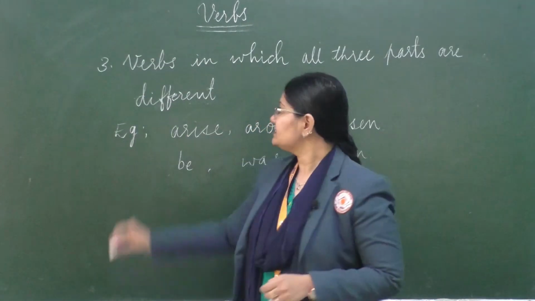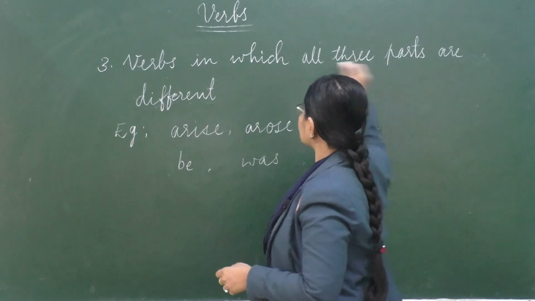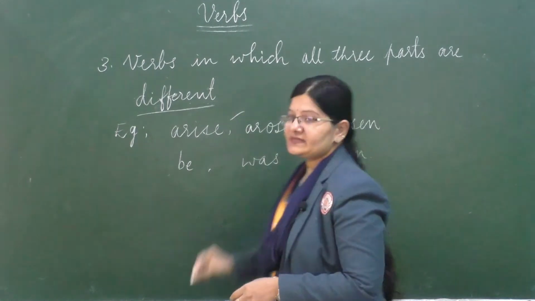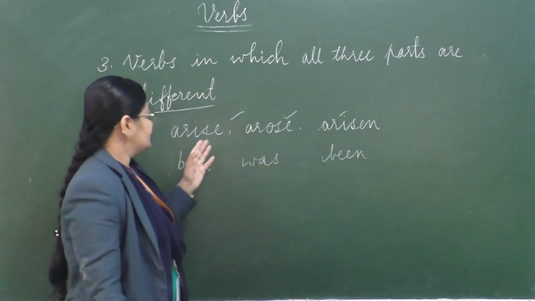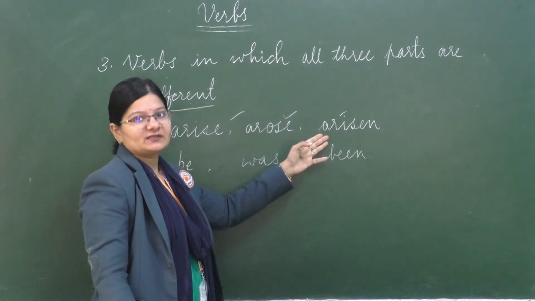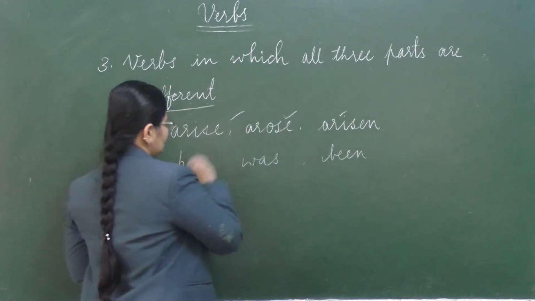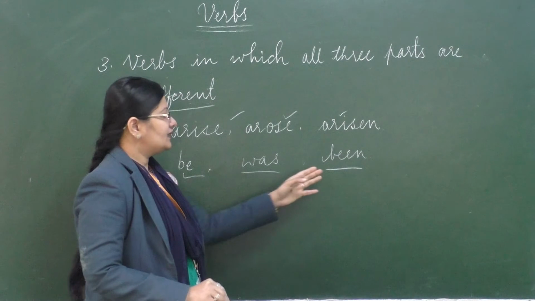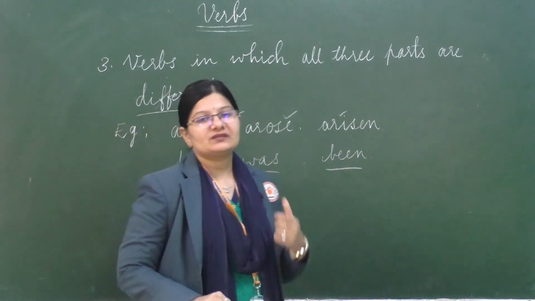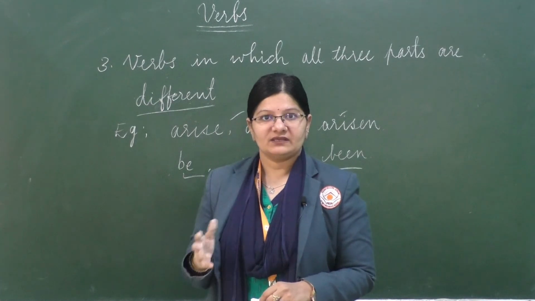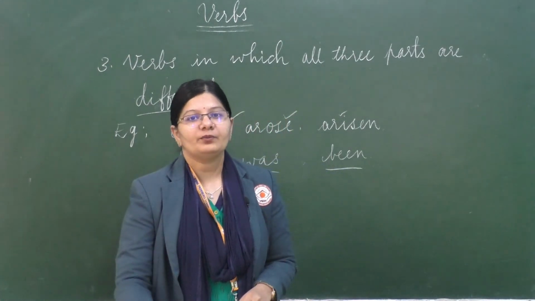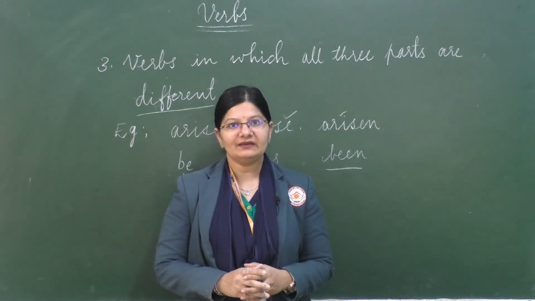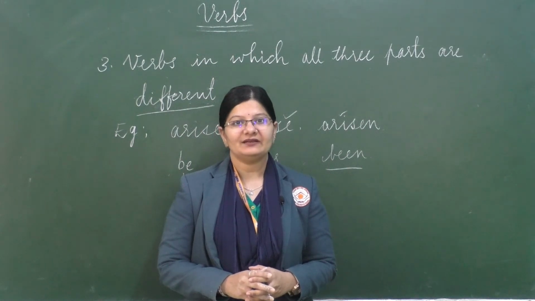Students, the third one is verbs in which all three parts are different. For example, arise, arose, arisen. If you look closely, there are the verb, the past tense, and the past participle, right? Then the second one is be, was, been. This is the base form, this is the past, and this is the past participle. So these are three ways in which the verb takes its forms. Children, I hope you have understood this chapter really well. It's an easy chapter. If you concentrate well, you will be able to learn verbs really early.